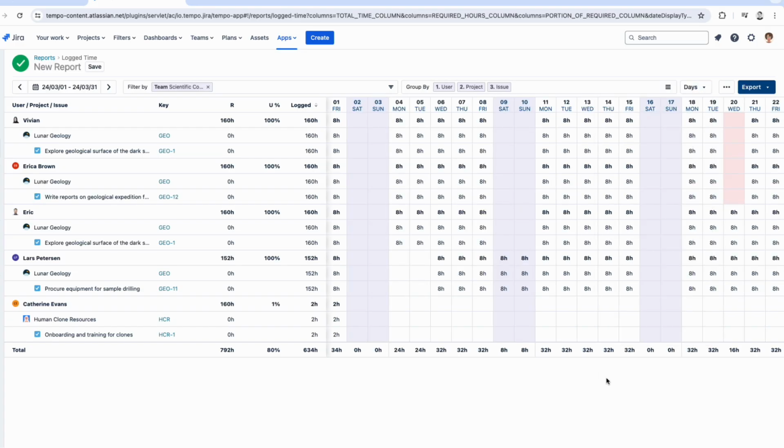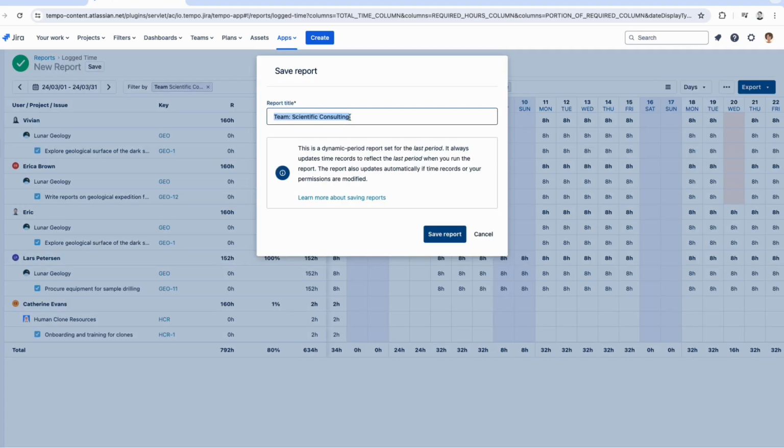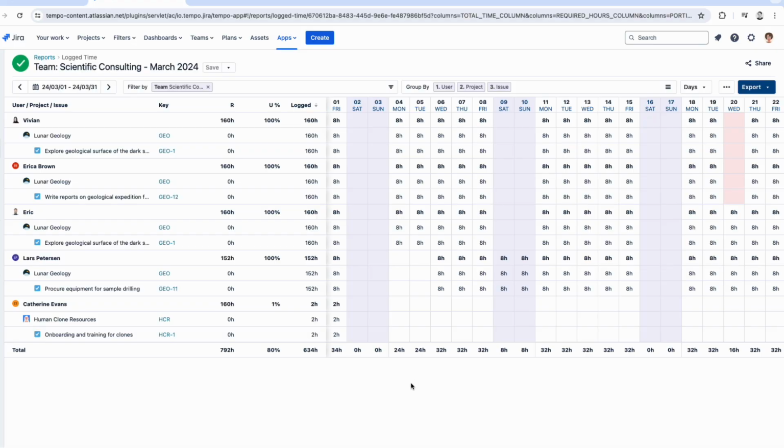There we go. Now, always make sure to name and save your report. So I'm going to go up here, click on save, and we're going to name it Team Scientific Consulting, and I'm doing this for March 2024. I'm going to save this report like that, so I can quickly look at this title and know how the report is filtered. Make sure to click that save button so you don't lose your progress.